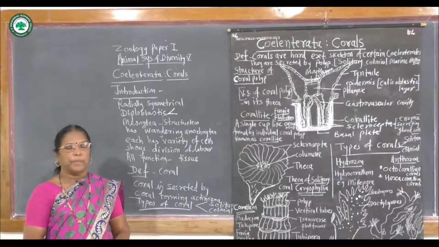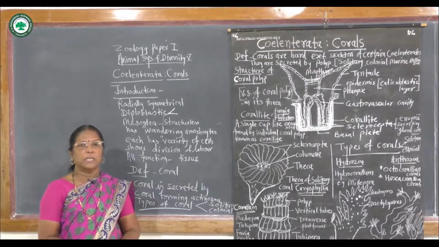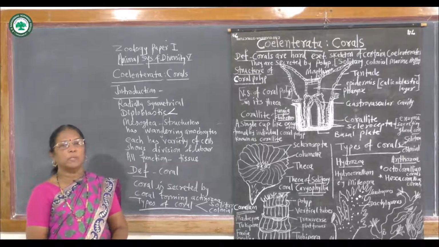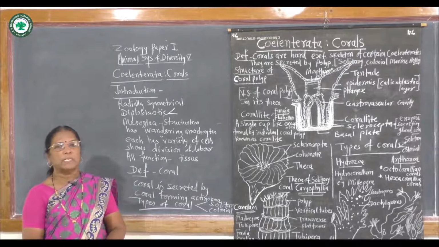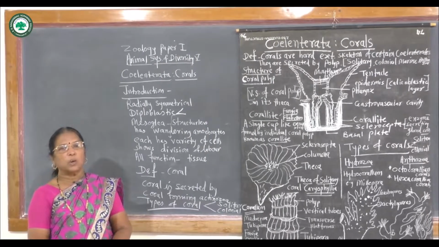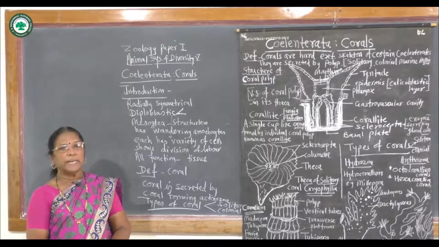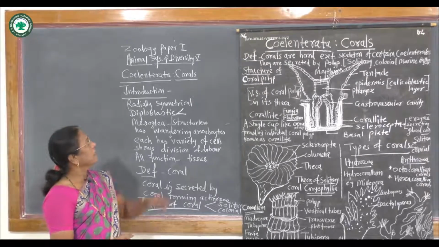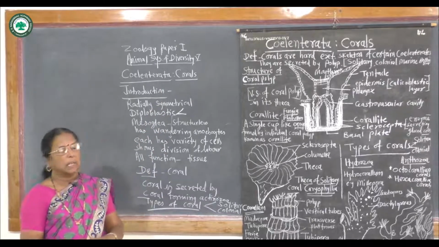Today, my topic of discussion is from the same paper, Zoology paper first, Animal Systematics and Diversity fifth. From this, the general topic is the Coelenterata. From the Coelenterata, we will see corals.